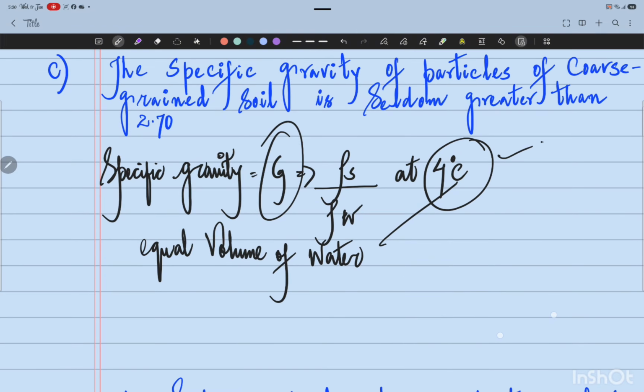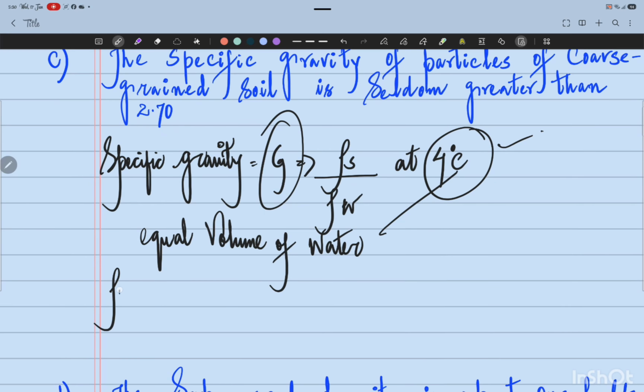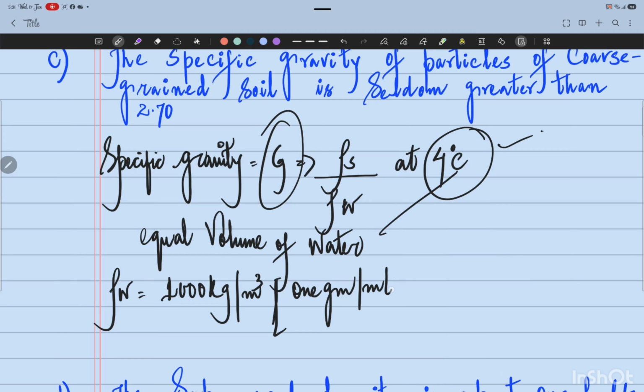And we also know that this mass density of water at 4 degrees centigrade, as already discussed in the previous video lecture, is about 1000 kilogram per cubic meter, or 1 gram per milliliter, or it can also be 1 megagram per cubic meter.